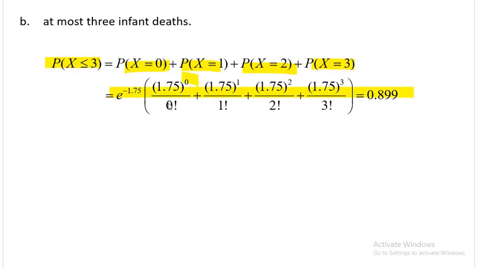X0 means this is 0, this 0. X1 means the power is 1 divided by 1. 2 means power is 2 divided by 2. 3 means power is 3 divided by 3. And because every term has e to the power minus lambda, we wrote e to the power minus lambda outside. It's being multiplied with all 4 inside terms. Okay, so that's your answer.